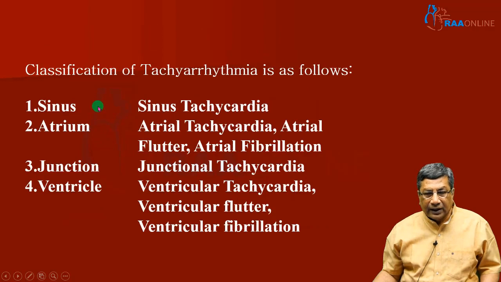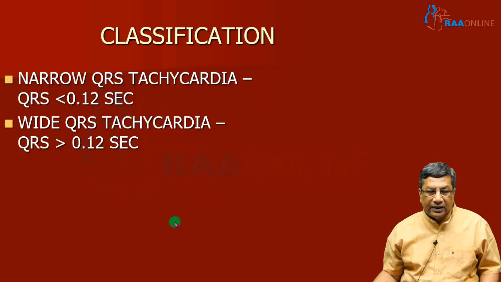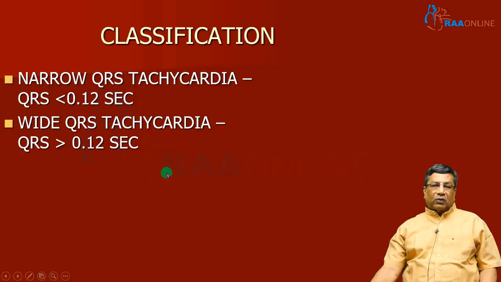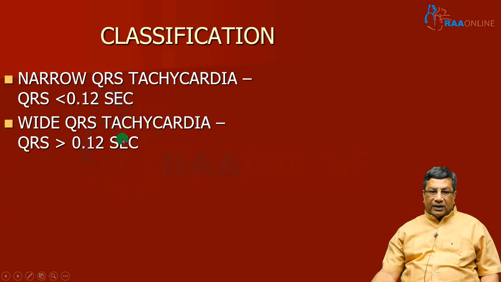You can classify tachycardia according to the site of origin: sinus tachycardia, atrial tachycardia, which can be atrial tachycardia, atrial flutter and atrial fibrillation, then junctional tachycardia, ventricular tachycardia, ventricular flutter and ventricular fibrillation. But the common, working classification of tachycardia is whether it has a narrow QRS or a wide QRS.